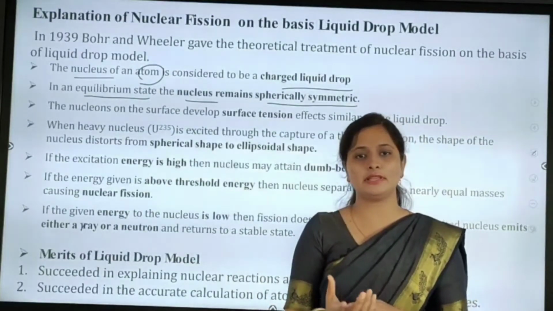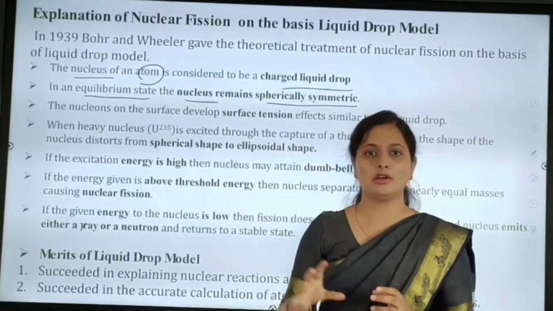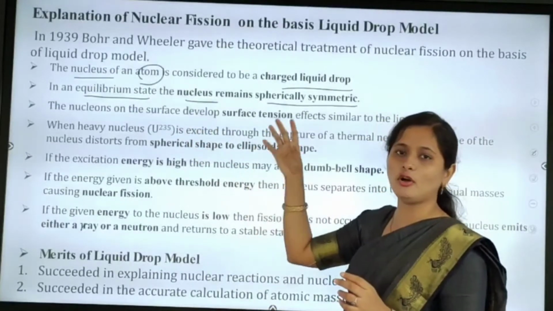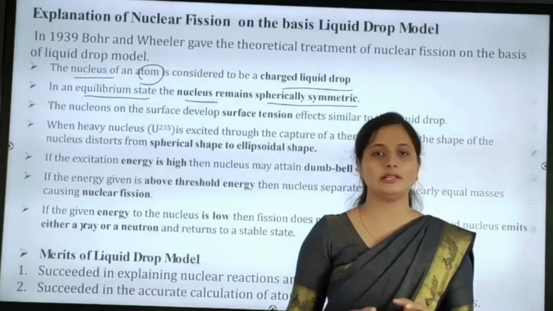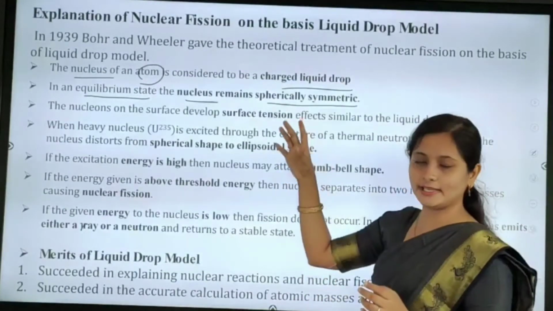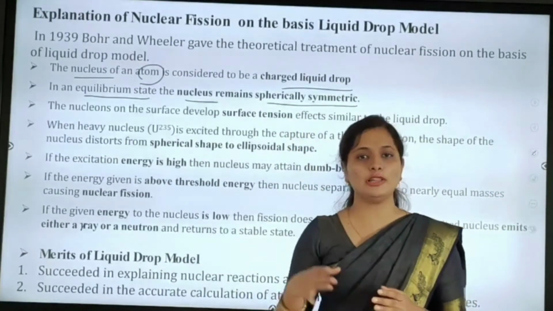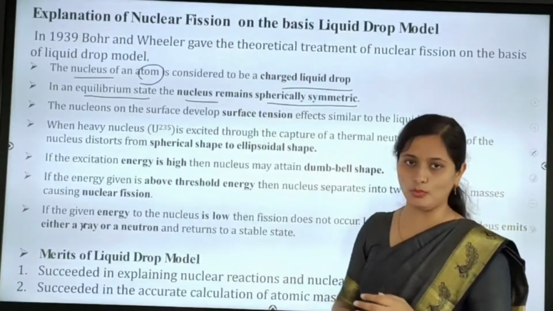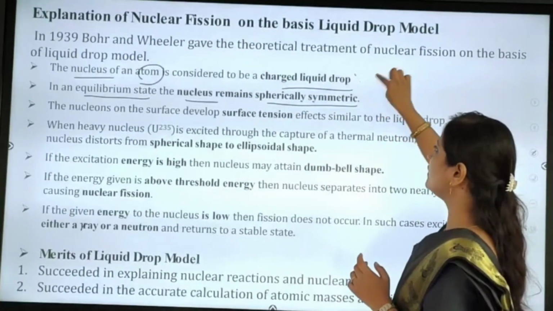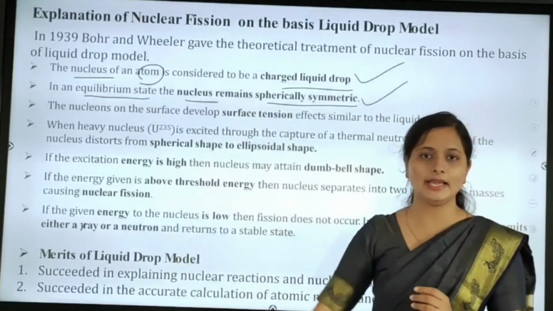A spherical shape will be there in an equilibrium state. That's the explanation of nuclear fission with respect to the liquid drop model, given by Wheeler and Bohr. So we completed the first as well as the second explanation.